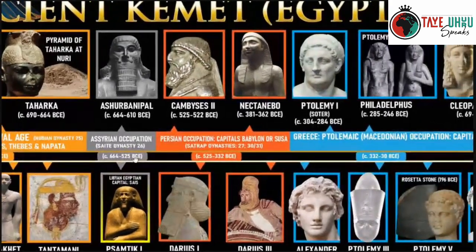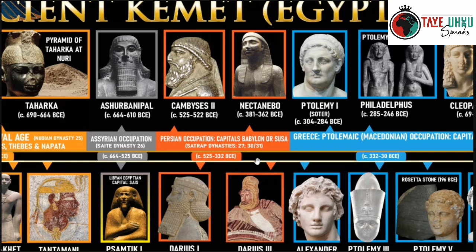And then after that, the next ones to come into power are the Persians. Around 525, the leader, as you see here, being Cambyses II. They ruled from their home court advantage in Babylon or Susa, not in Egypt. And this is called the Satrap dynasties.